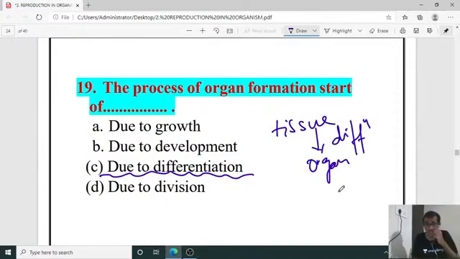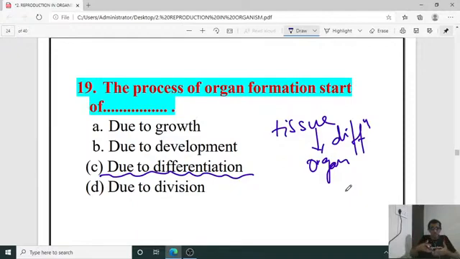Differentiation is a phenomenon where modification in the structure and its property results in the production of a particular organ. So it will undergo some kind of morphological changes and changes in its physiological property, resulting in the production of an organ.